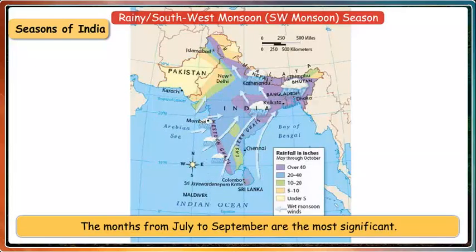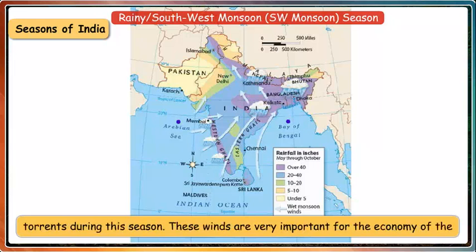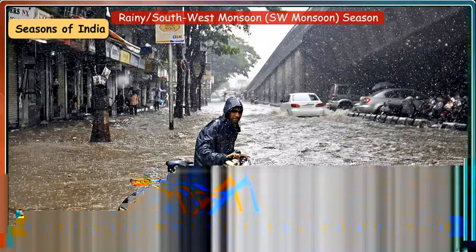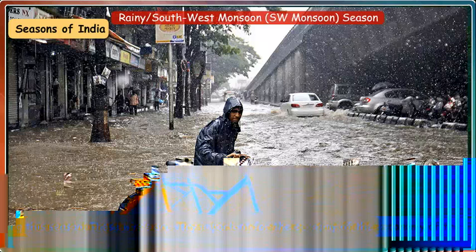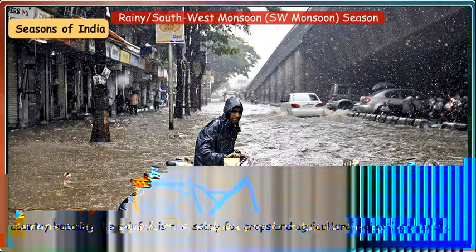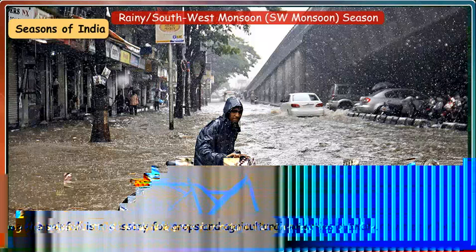Rainy southwest monsoon season. The months from July to September are the most significant. About 75% of the total rainfall of the country is supplied by the monsoon torrents during this season. These winds are very important for the economy of the country because rainfall is necessary for crops and agricultural activities in India.